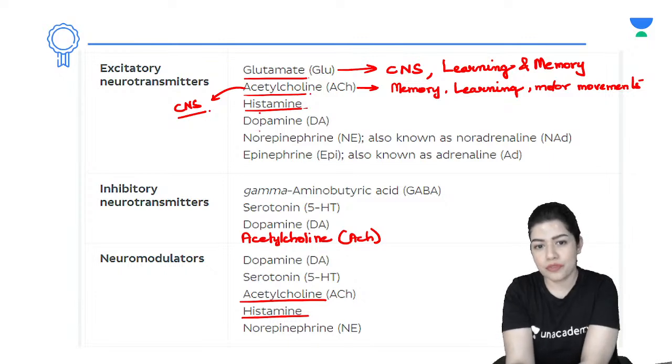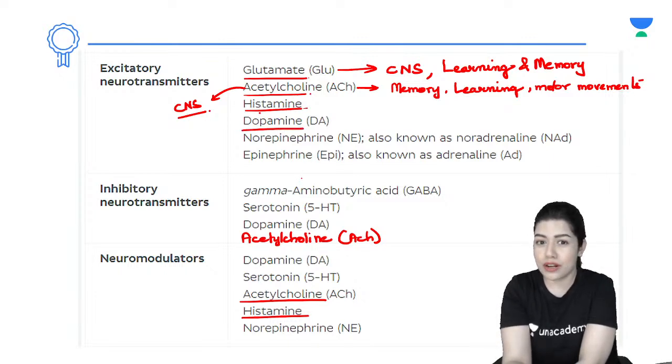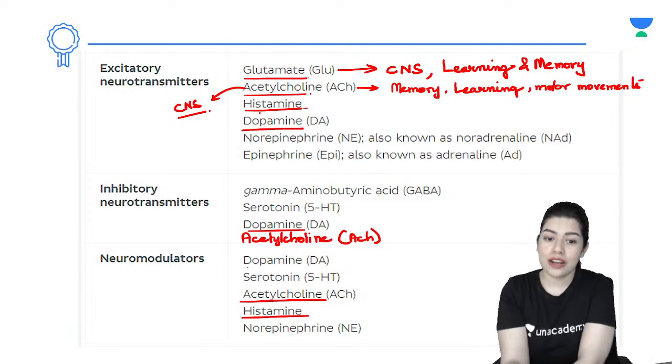Now, dopamine here, very, very important. Can I say for reward learning? Dopamine, very, very important for reward learning. Any experience of pleasure, and therefore it is an excitatory neurotransmitter also. It can be inhibitory also, and it is a neuromodulator also. It is one of the very, very important neurotransmitters.